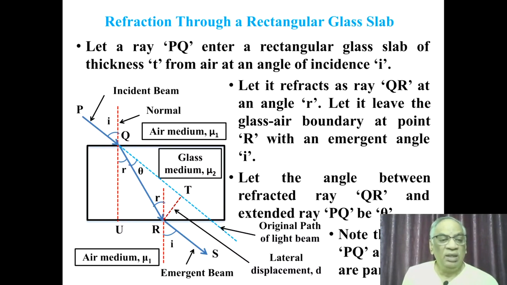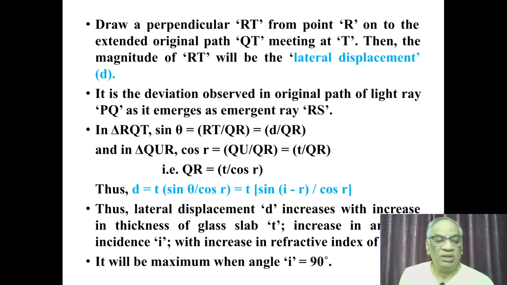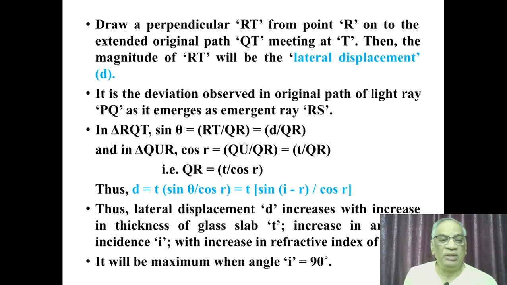The theta is the angular difference between I and R. So if you extend the incident ray PQ and then drop a perpendicular from the point of emergence R, the perpendicular is RT. So RT is a measure of the lateral displacement of the incident beam and the emergent beam. The lateral shift is the deviation observed in the original path of light ray PQ as it emerges as emergent ray RS.